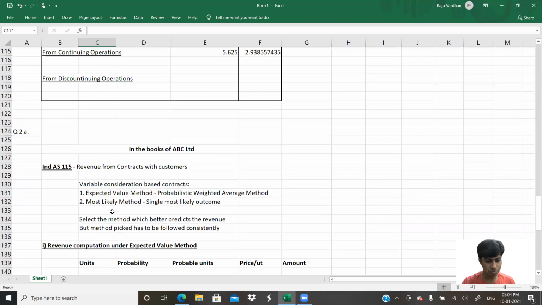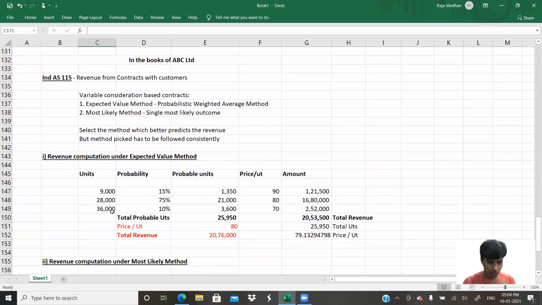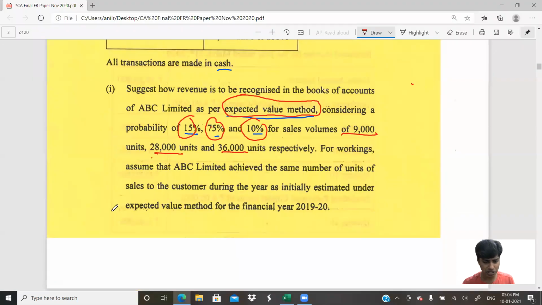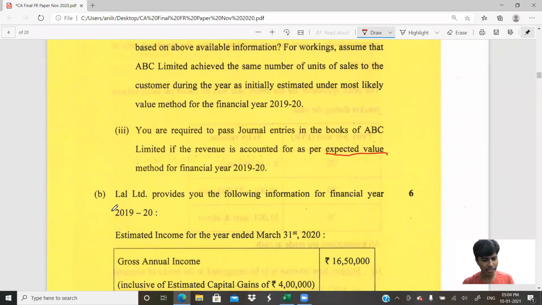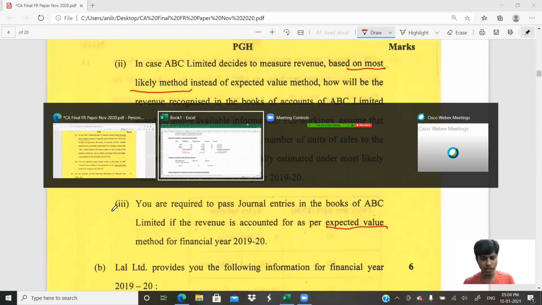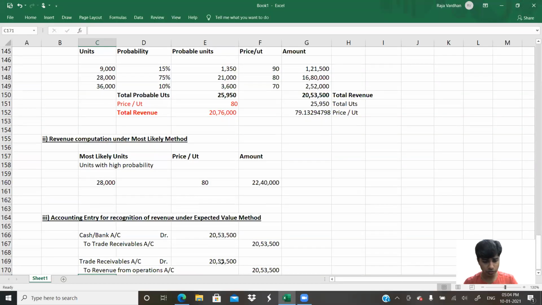I hope this helps. Does this? Okay. So this is the answer. Is there anything else that's been asked in the question? That is for 2019-20. Perfect. Now we can all comfortably go to the next one.